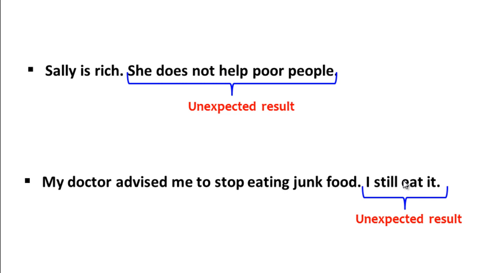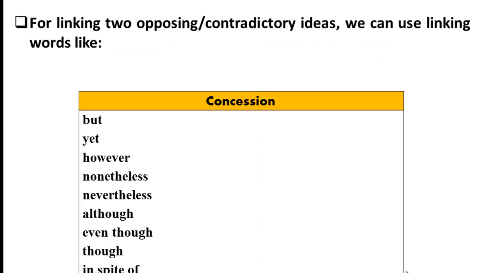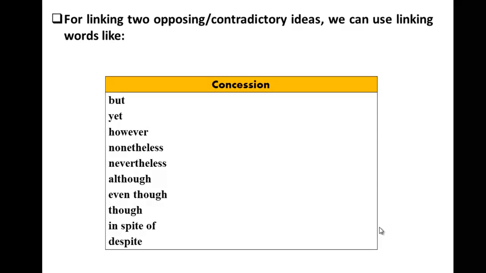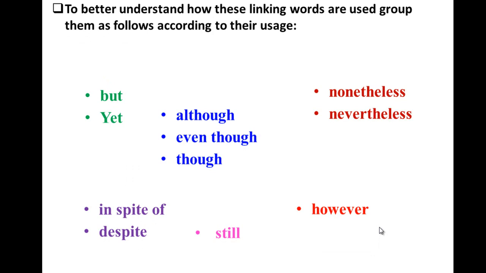For linking such contradictory or opposing clauses, we use linking words like but, yet, however, nonetheless, nevertheless, although, even though, in spite of, and finally, despite. To better understand the usage of these linking words, we can group them as follows: but, yet, although, even though, nonetheless, nevertheless, in spite of, despite. As for still and however, they can't be included in the previous groups because they are used differently.